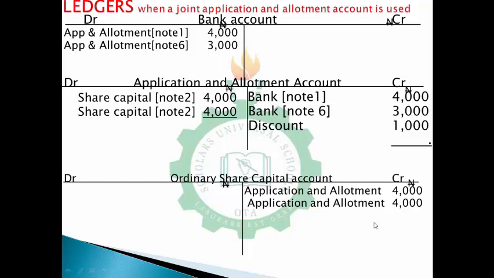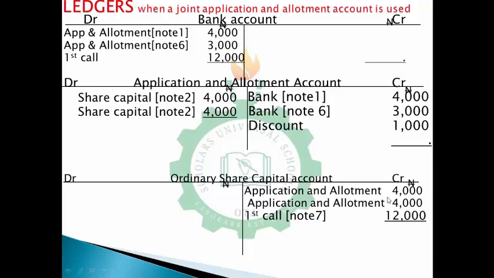So we move to first call. For first call, you first of all receive money, so you debit bank 12,000 and credit first call. Now on the first call account that you've struck out, you credit it with 12,000, then you debit the first call account with 12,000 and credit the ordinary share capital account with 12,000 here. I believe you must have done that on your sheet as well. So at this juncture, we are done with all our postings.